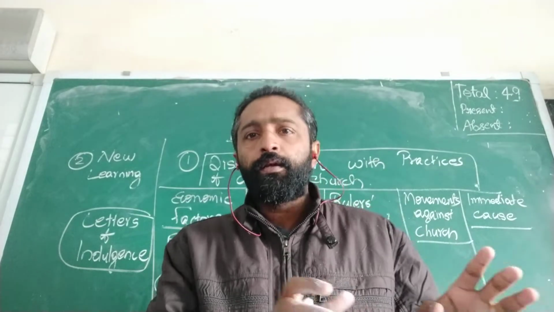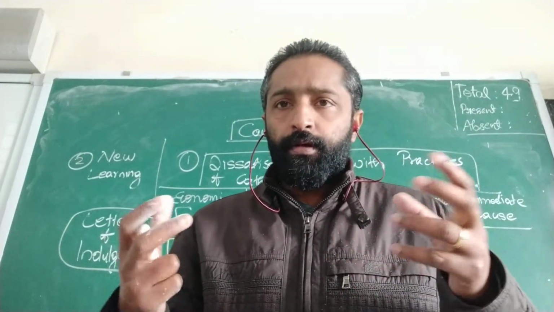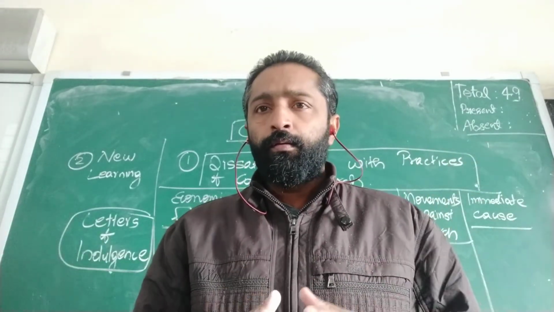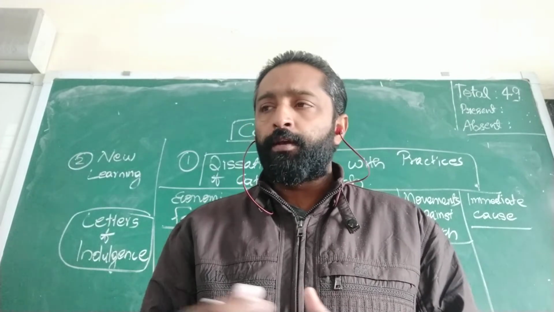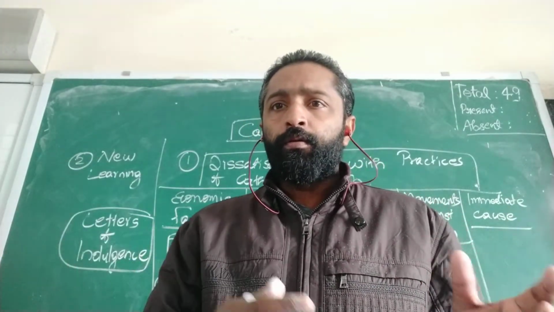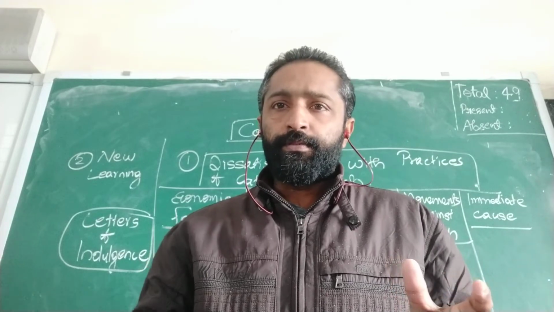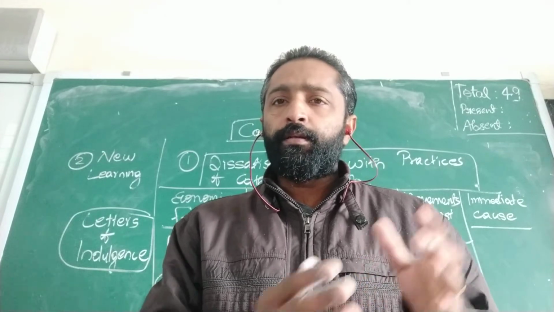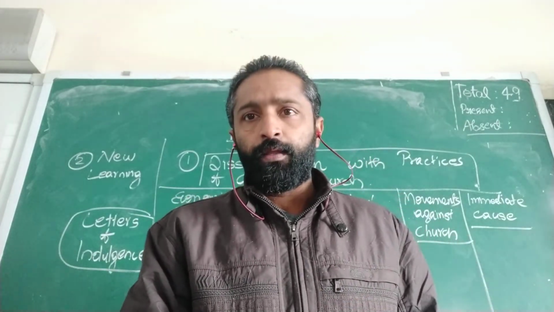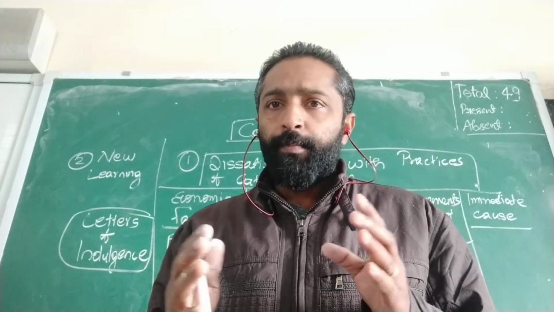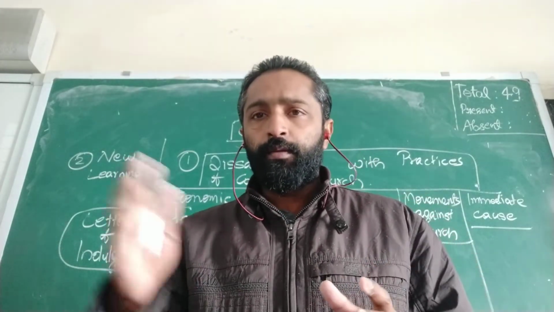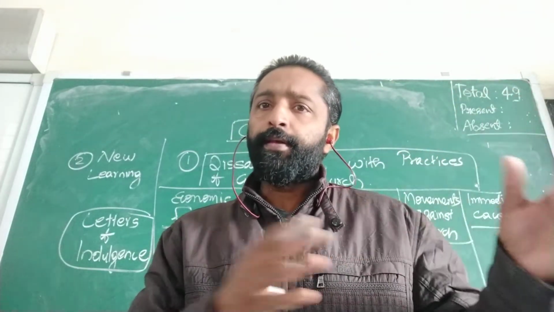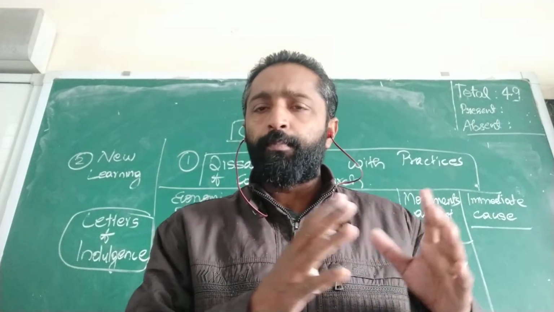Till then, if people committed a mistake, they would have to go on a pilgrimage as pardon for the mistake committed. It's like when you make a mistake, you go and say sorry, or the teacher will tell you to write 10 times that I will not repeat this mistake. That writing 10 times is a means to cancel your mistake. At that time, when a person committed a mistake, the priest would tell you either to go on a pilgrimage to a pilgrim place, or they would give some other penance for the mistake committed.